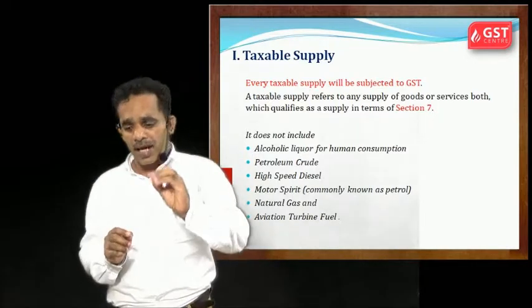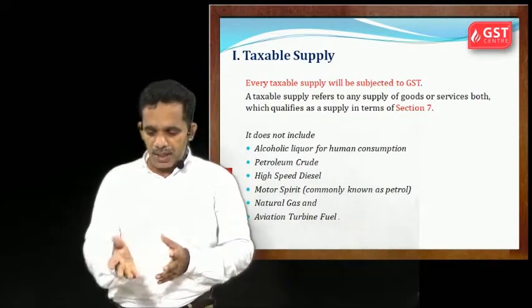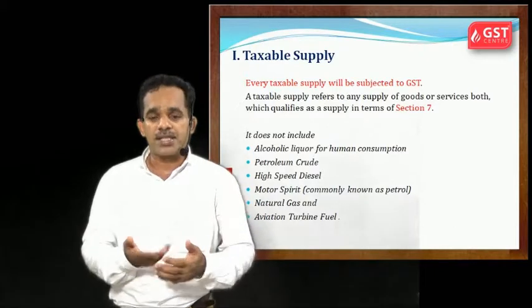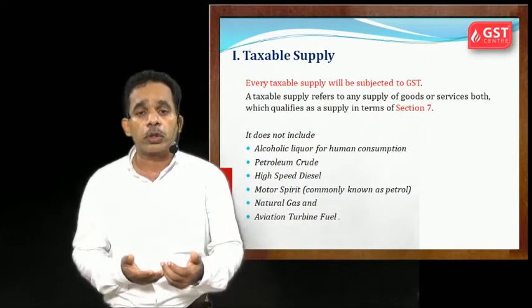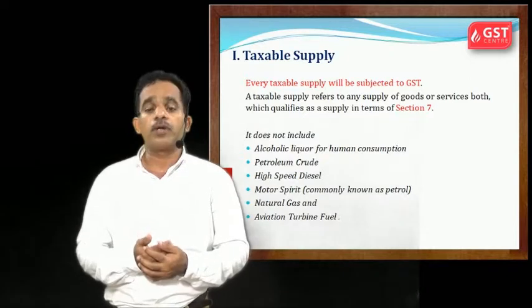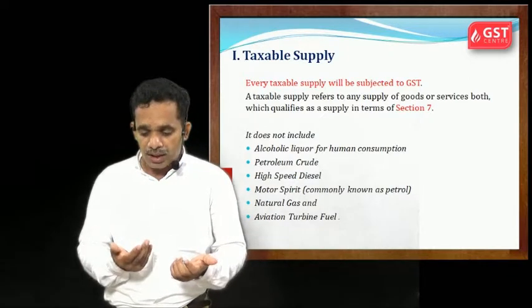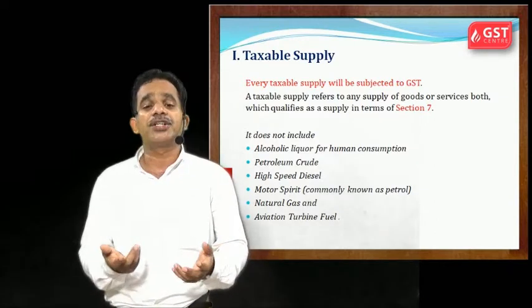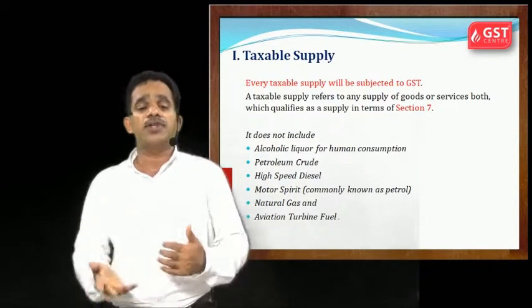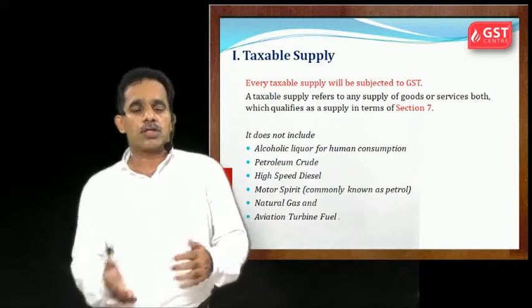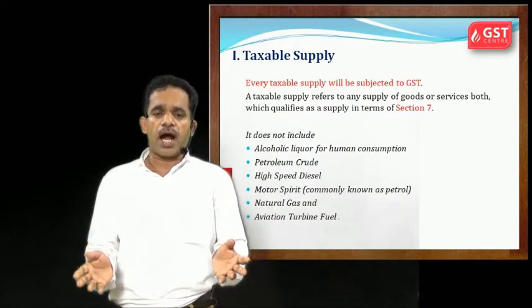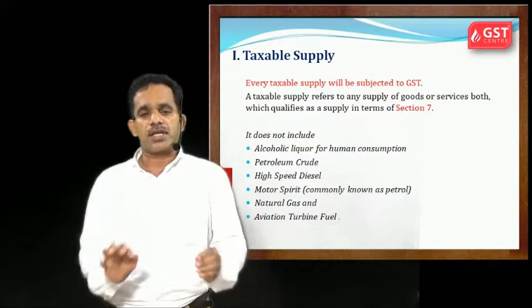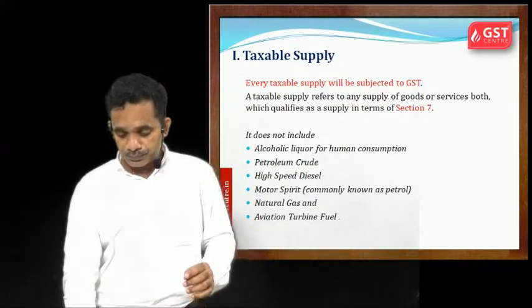But some supplies are not covered. Say some goods and services like alcoholic liquor for human consumption, petroleum crude, high-speed diesel, motor spirit commonly known as petrol, natural gas, aviation turbine fuel, all these are out of the levy of GST. So all other goods and services, unless exempted, come as a taxable supply.